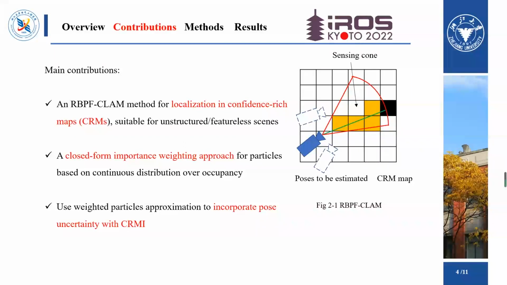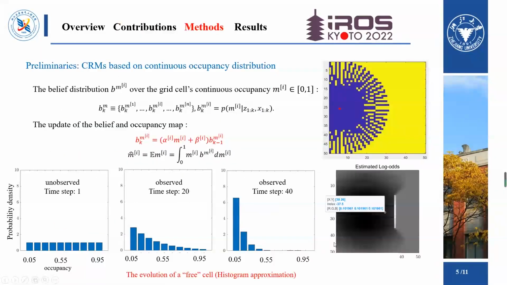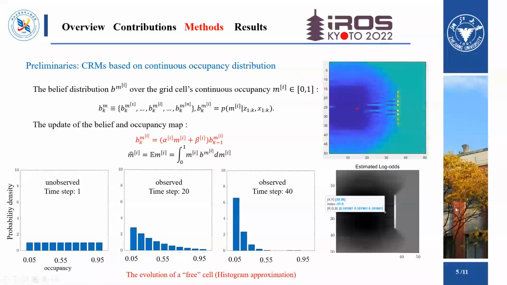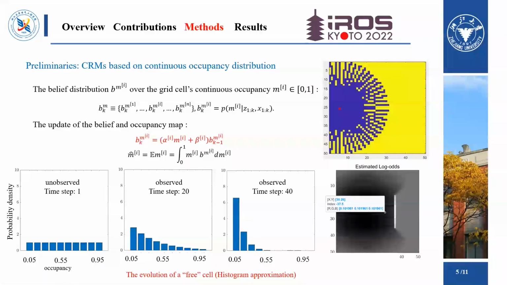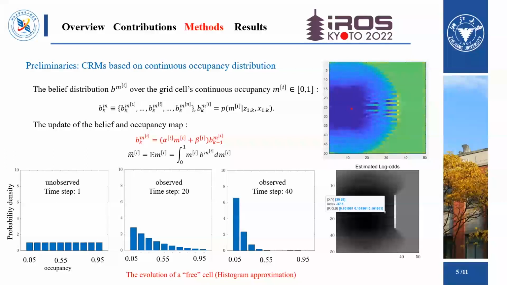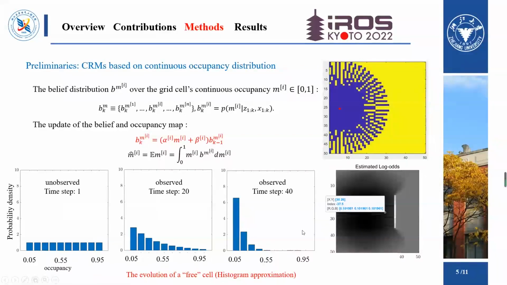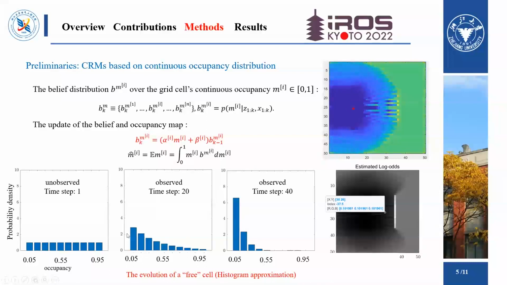Now we move to the methods. This slide presents the basis of CRMs. In a CRM, each grid cell owns a continuous occupancy M and a belief distribution B(M) over the occupancy. CRM considers the dependencies between the measured grid cells and provides more occupancy information. Here is a simple example to show the evolution of a free cell after it gets observed from 0 to many times. The peak of its occupancy distribution is constantly shifted to the left, that is, the low occupancy value direction. The update equation works recursively and M hat is the mean occupancy value.